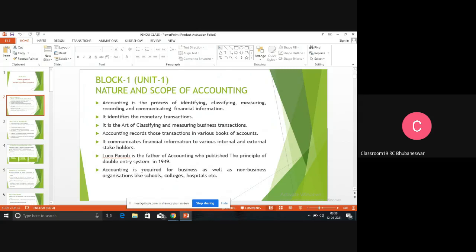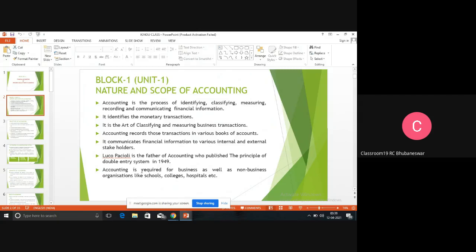And accounting is not only required in business transactions. It is also required in non-business organizations. Non-business organizations means hospitals, schools, colleges, universities. They are not earning any profit.